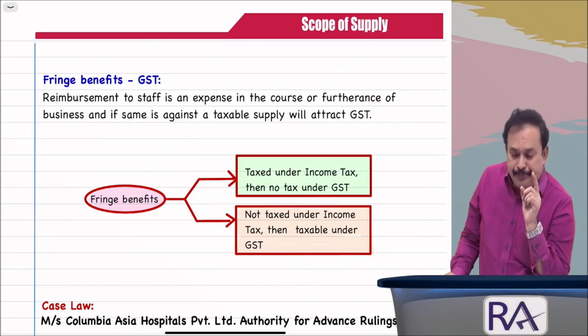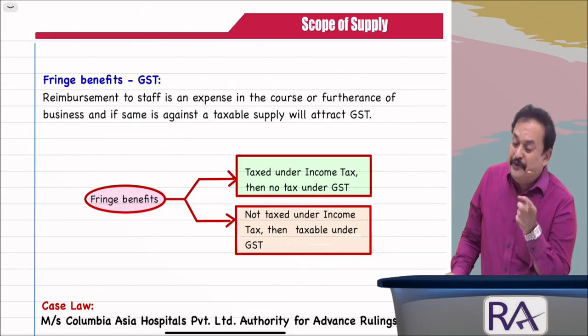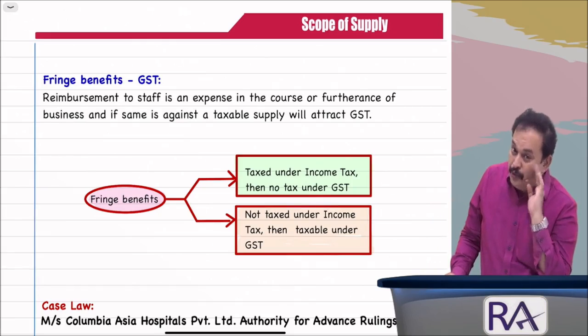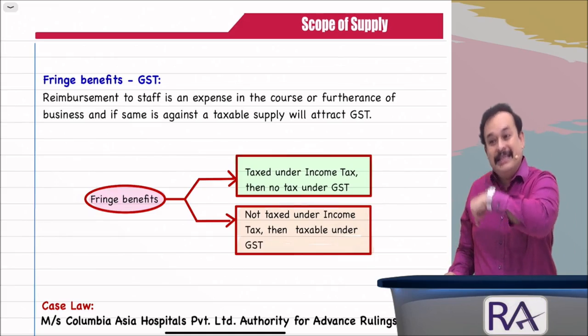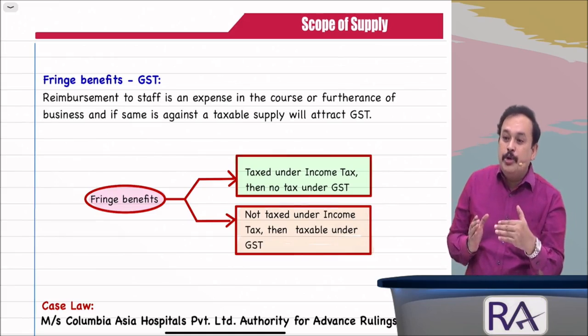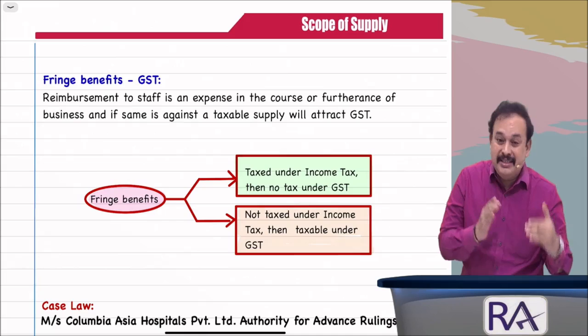Now listen, sir. Which fringe benefit can you foresee not being covered under income tax? Therefore, one can treat it as a supply under GST.